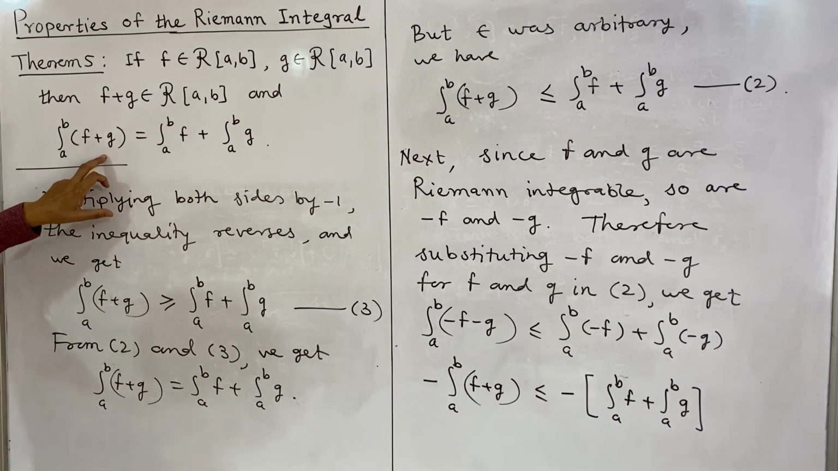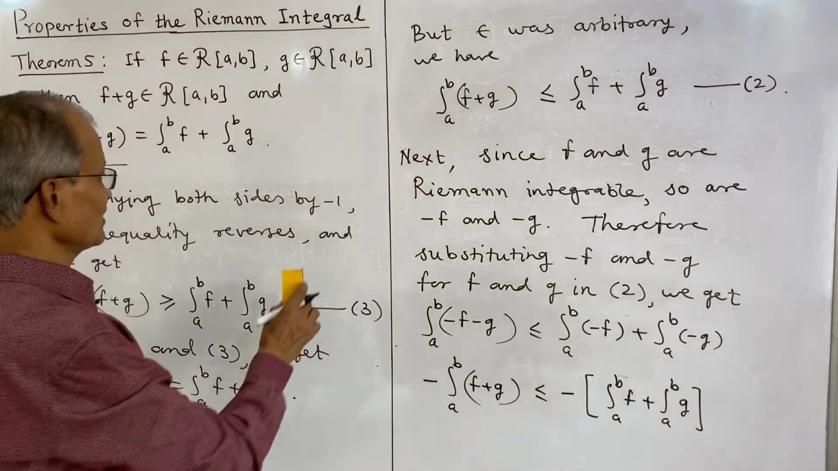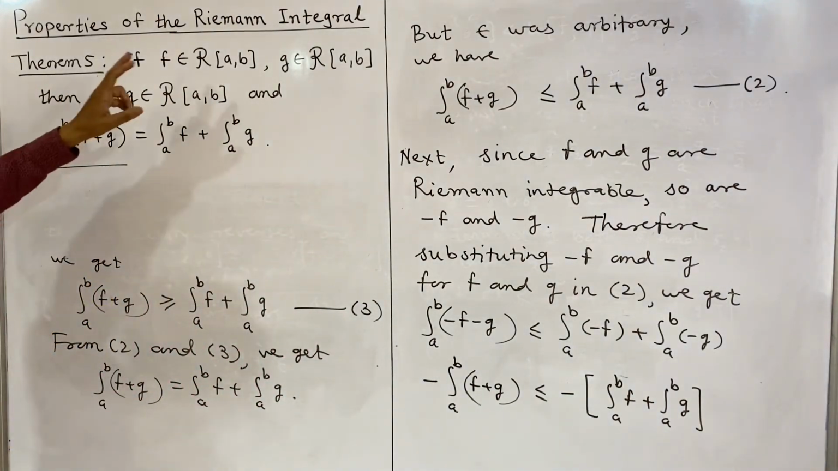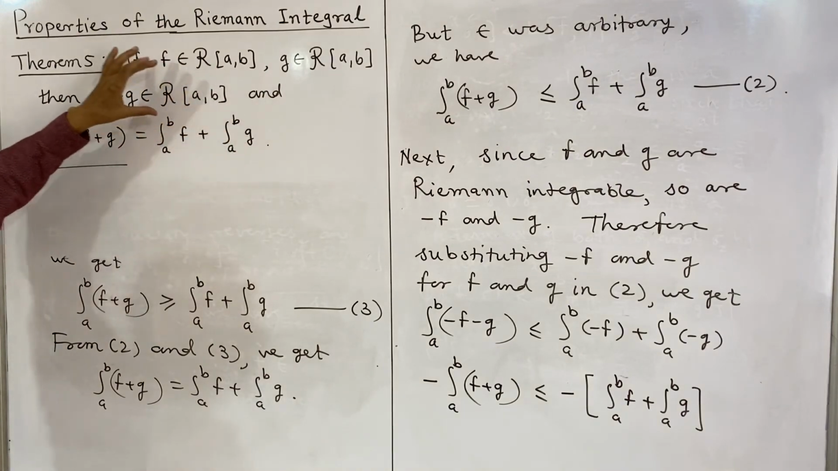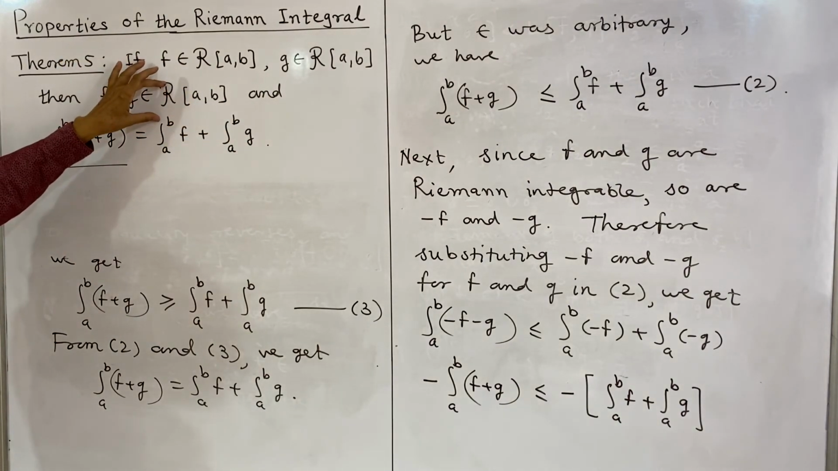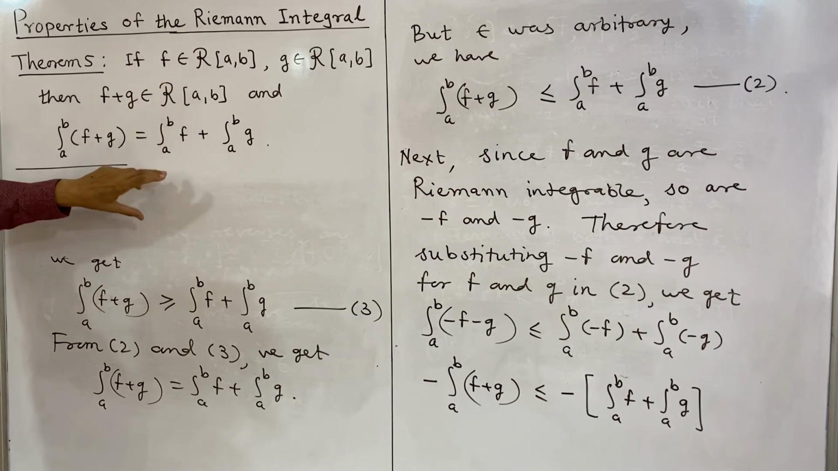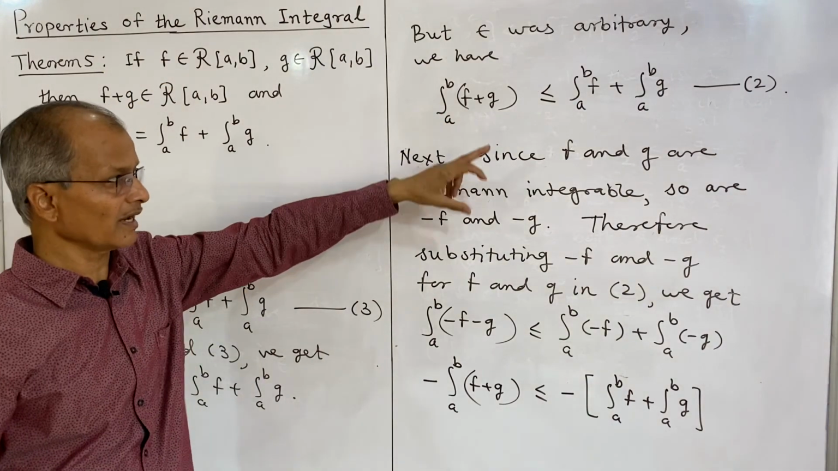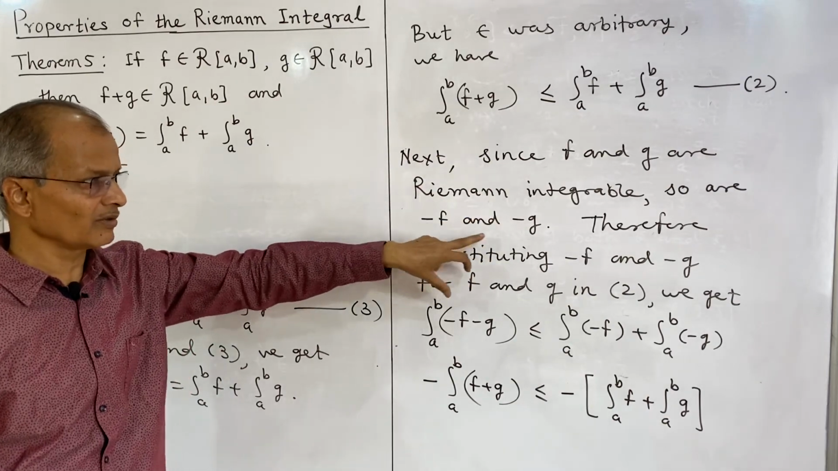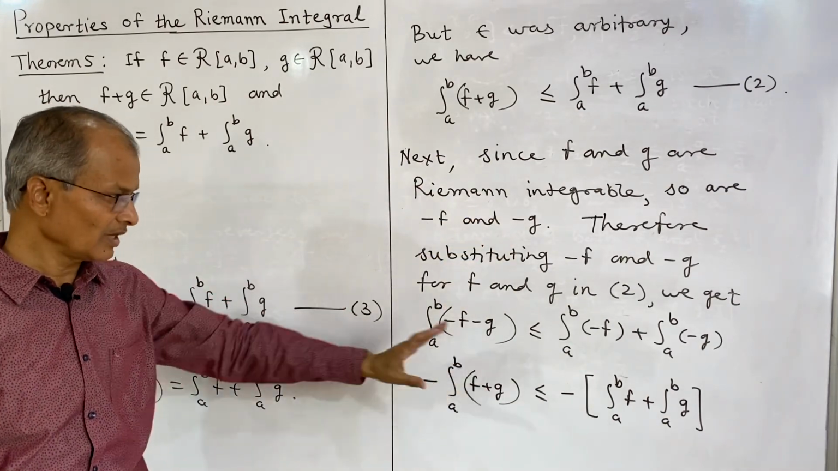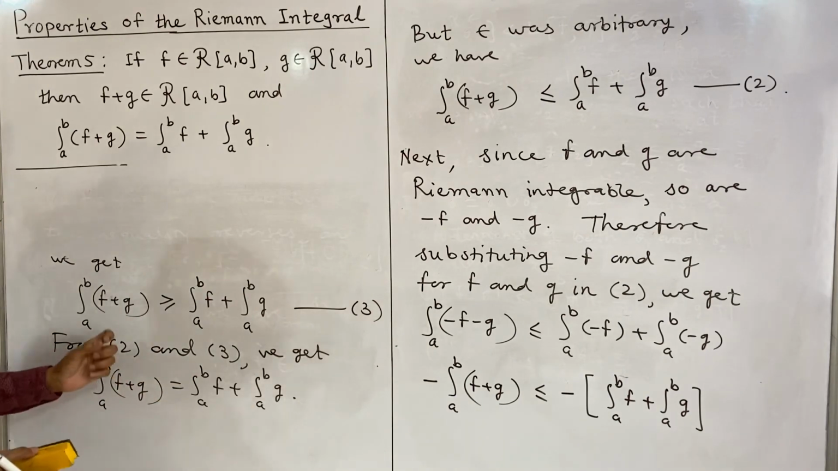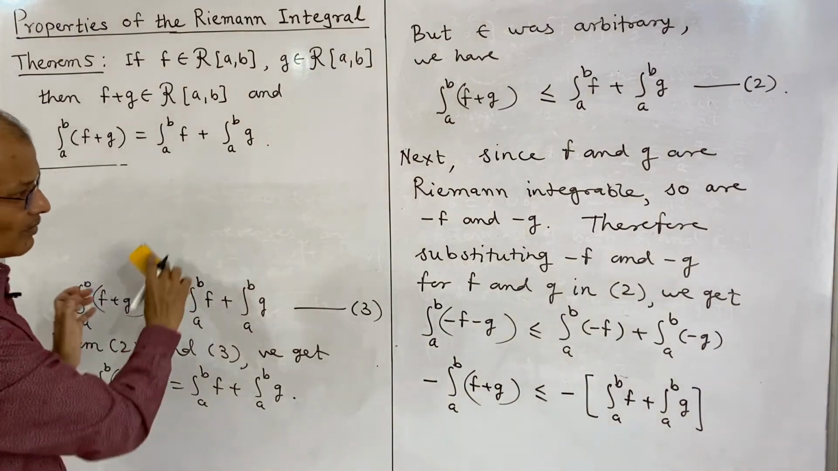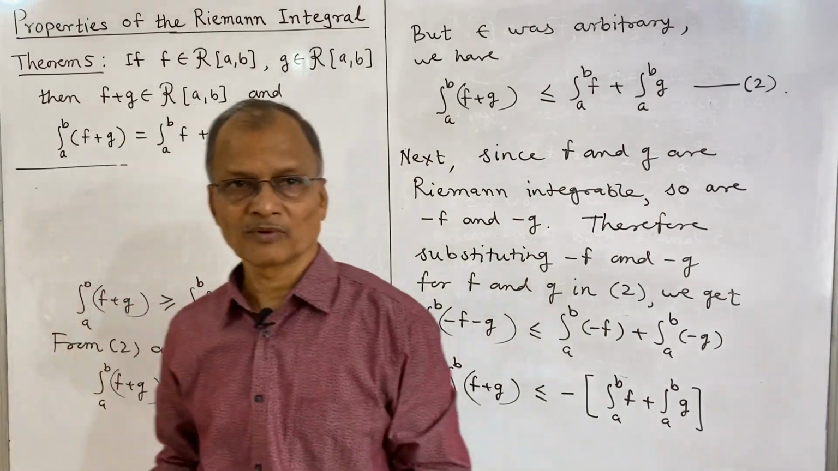This is what we wanted to prove. So this proves the theorem. In this way we have proved this result. First we proved that if f and g are Riemann integrable, then f plus g is Riemann integrable. Then we proved this relation by obtaining the second result, and then replacing f and g by negative f and negative g and multiplying by minus 1, we get the third result, and from 2 and 3 the equality follows. So this completes the proof of the theorem.